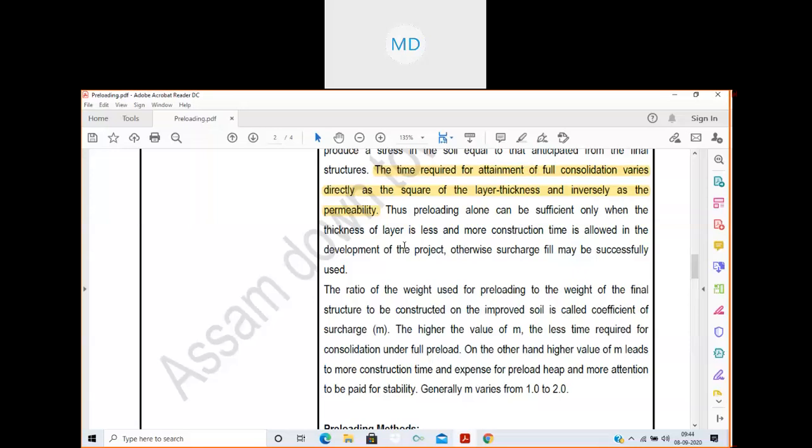And if this time is more than the scheduled time, then we can apply surcharge fill, and also we can use vertical drains for a more efficient process. We can use vertical drains along with the preloading, and that process would be a little bit costlier than the preloading technique alone. Okay?